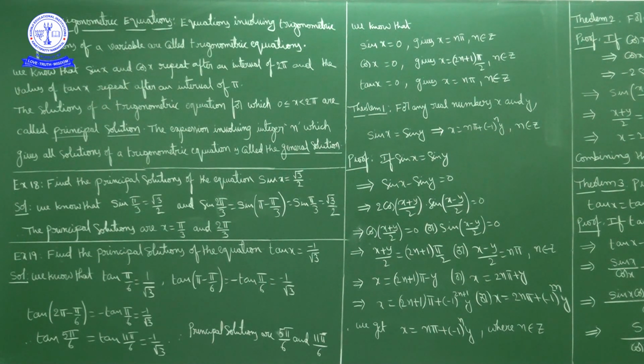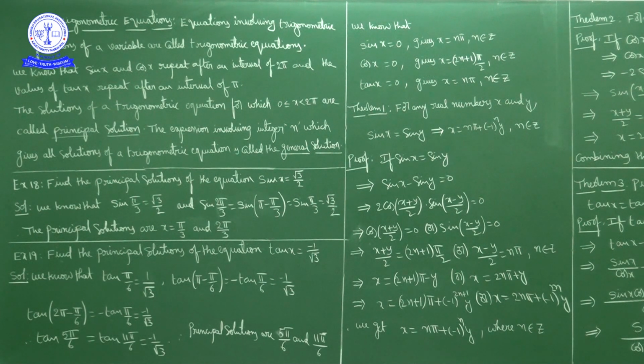Next, solutions of a trigonometric equation. Solutions of a trigonometric equation for which x lies between closed interval 0 to open interval 2 pi are called principal solutions. Solutions of a trigonometric equation for which x lies between closed interval 0 to open interval 2 pi are called principal solutions. Now for example, sin x is equal to 1 by root 2.